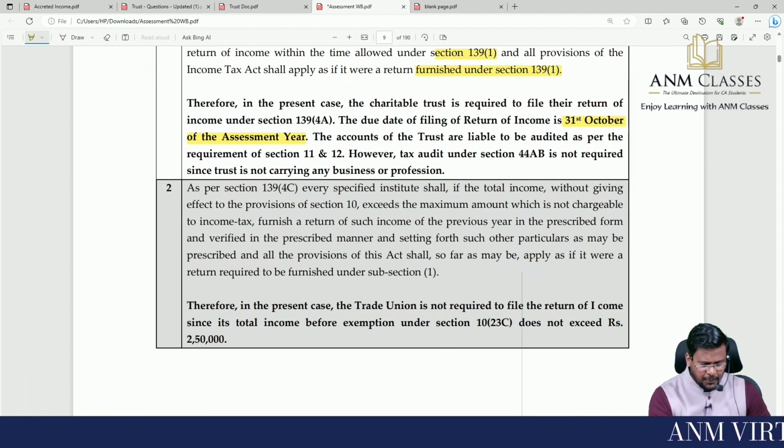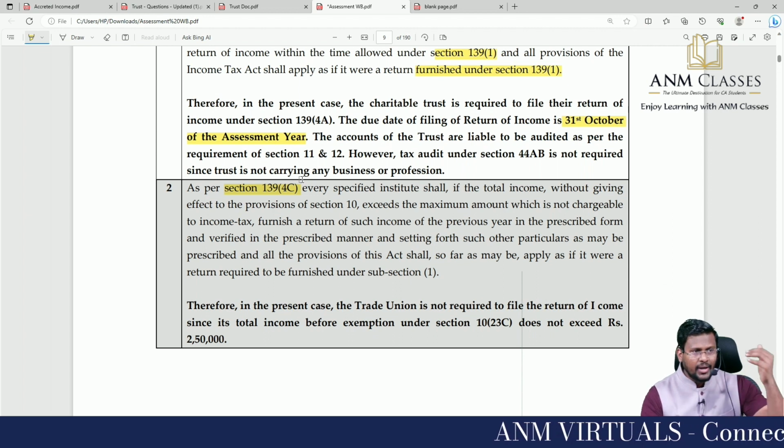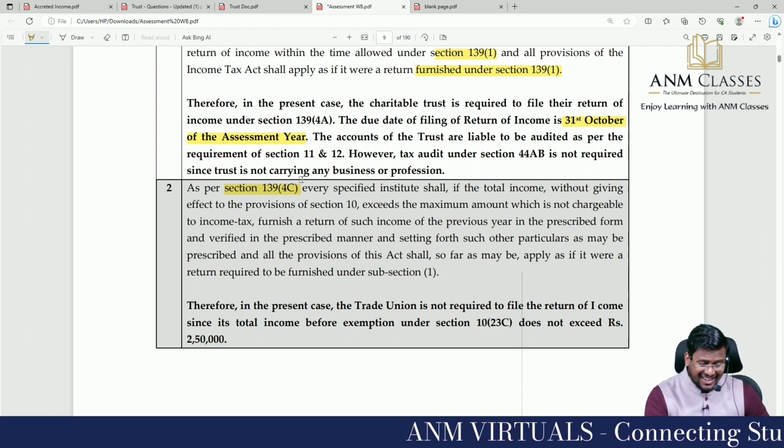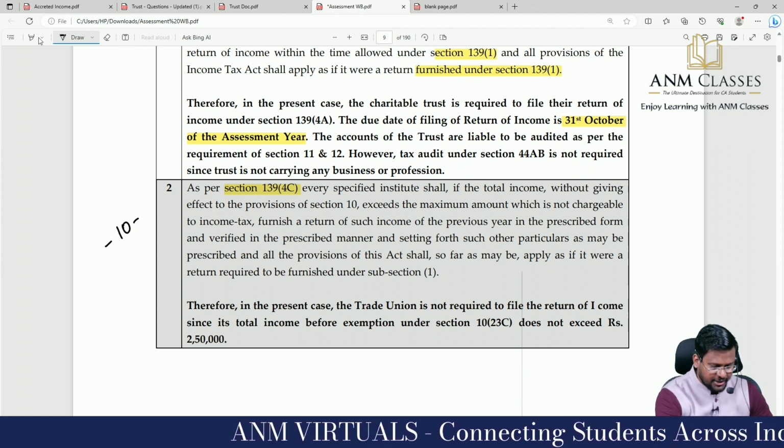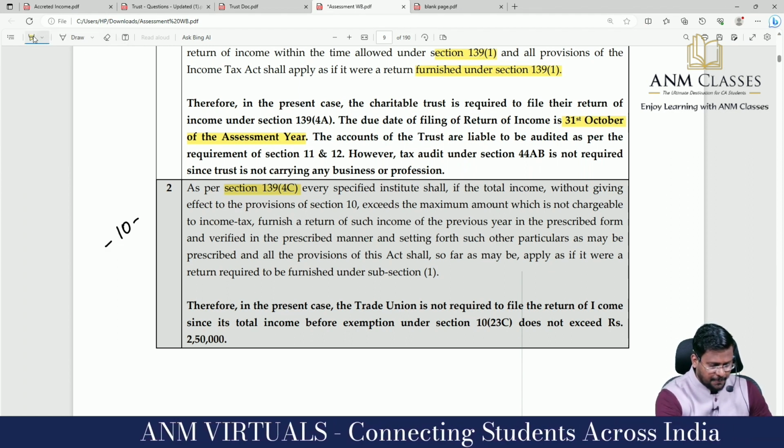Sir, as per section 139(4C), what is 4C? Various associations. Those who are claiming their exemption under section 10. Those who are claiming their exemption under section 10.